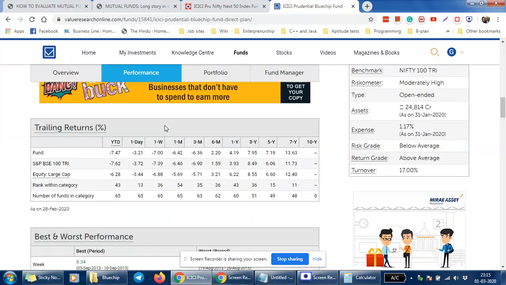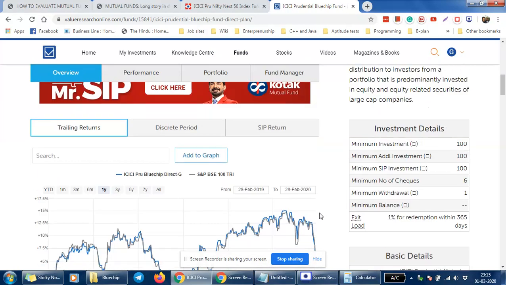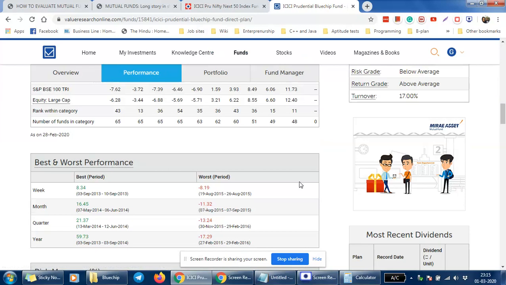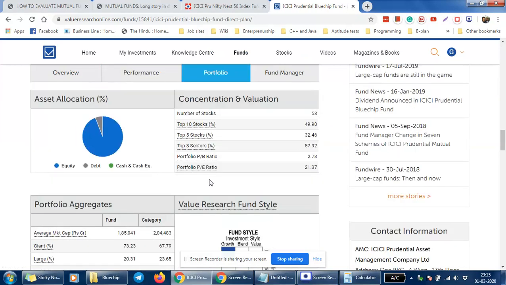Here it is a large cap fund, so it will mostly deploy its fund in large cap stocks, and the rest it can or cannot. Depending upon the fund manager's choice, it can deploy the money in the debt part or in the cash part.